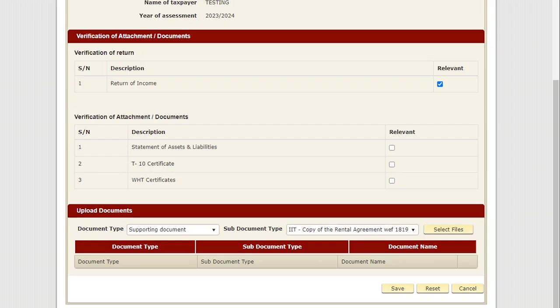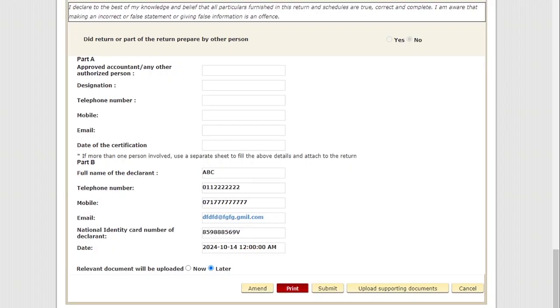Then this is the summary page showing whatever documents you are going to submit: the statement of assets and liabilities, T10 certificate, WHT certificate. Now you have completed your return. Before you submit this return, you have to carefully check all the figures and details you have declared. If you agree with your declaration, before submitting you have to get a print. Then just print it and you can submit it.